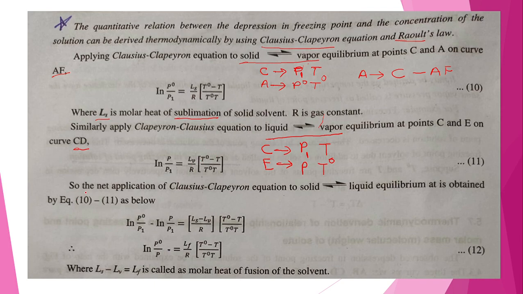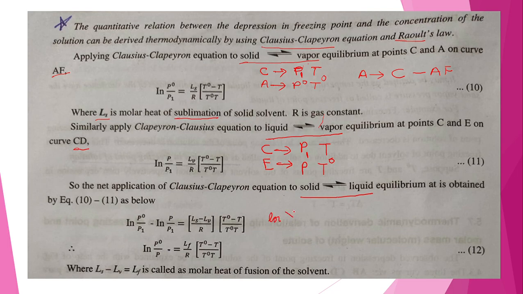Now we have to summarize this. Ultimately we have the equilibrium of solid to liquid. So we have to subtract equation 11 from equation 10. Therefore, we have ln P0 upon P1 minus ln P upon P1, these two terms on the left hand side. Then on the right hand side, we have (Ls minus Lv) upon R into (T0 minus T) upon T0 into T. Now applying the laws of logarithms, you all know them.